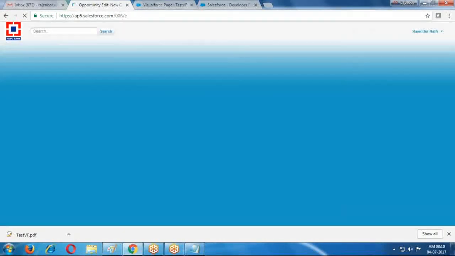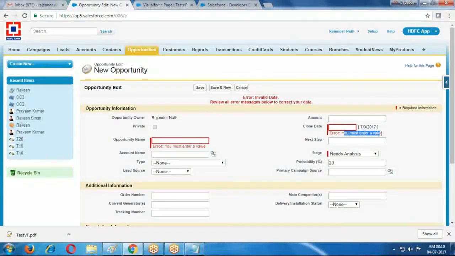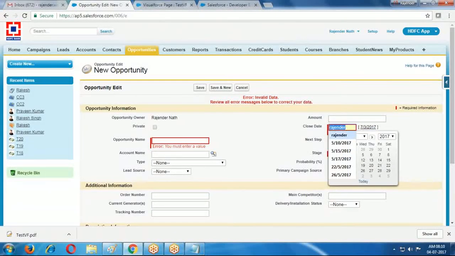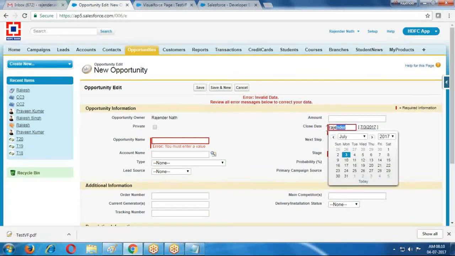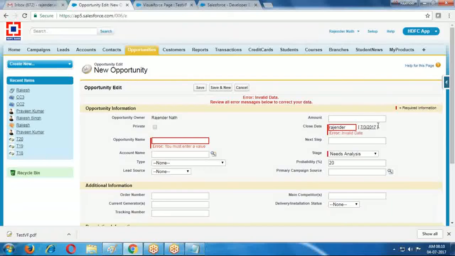Now, whenever we are saving, I'm getting an error: You must enter a value. So instead of a date, I'm providing some text, Rajendra. If I save this one, previously it was you must enter a value, now invalid date. Because here it is expecting a date value, but we provided a text value. In this case, we are getting an error. Such types of validations are system validations.